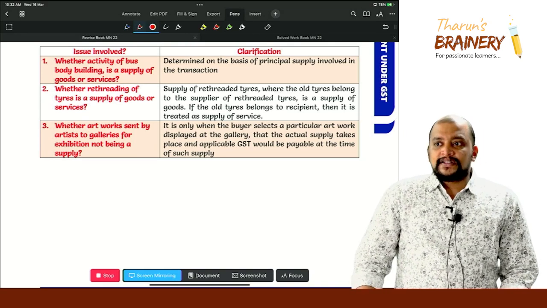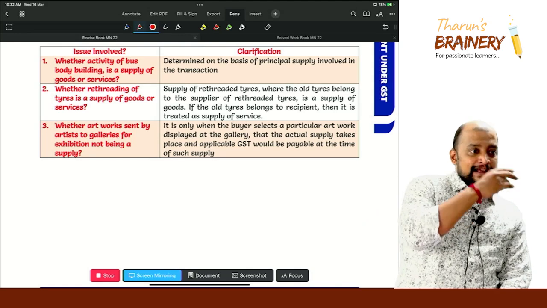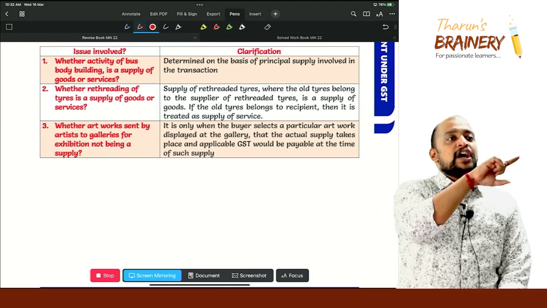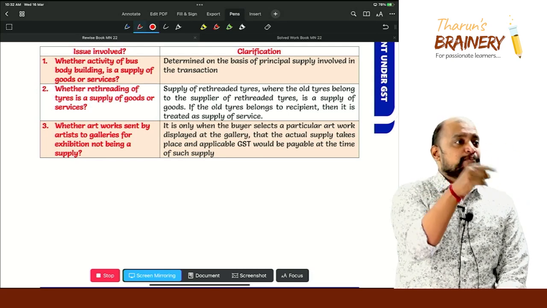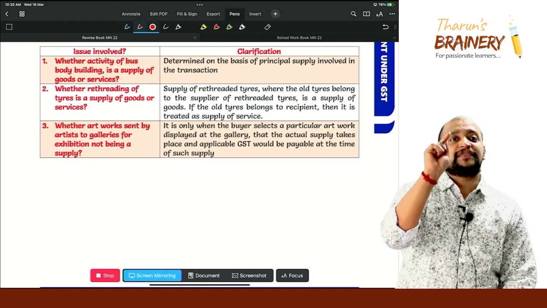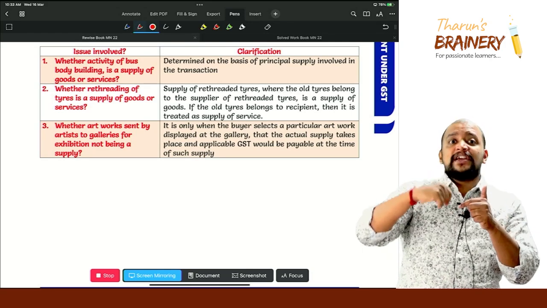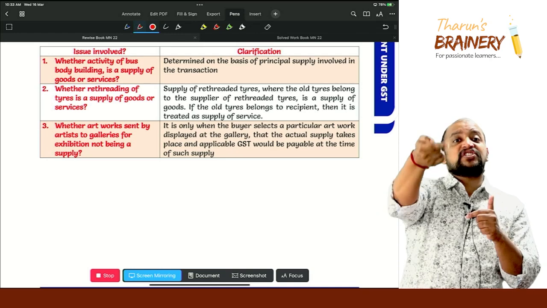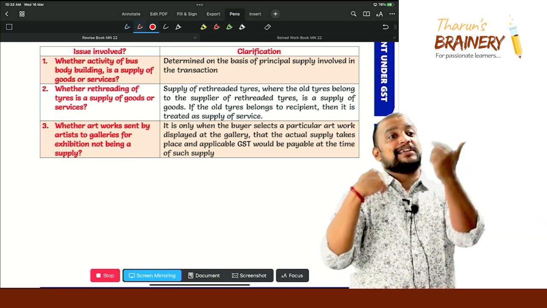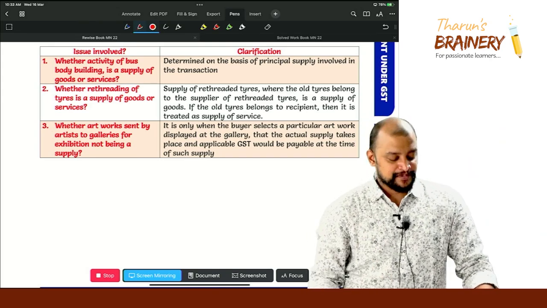Some dealers will give the old tires and get the rethreading done from the manufacturer. So now the manufacturer will do only the rethreading process. Manufacturer will not buy the old tire. So this will be a case of supply of service. The dealer, when he purchases the old tire from the lorry owner and sells the rethreaded tire, there it will come under supply of goods.